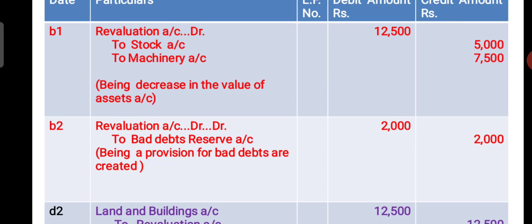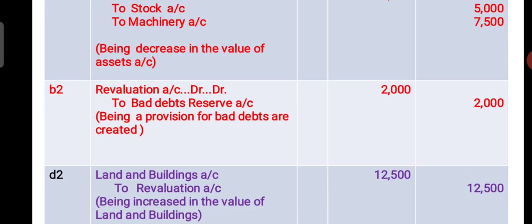What is that entry? B1, revaluation account debit, to stock account, to machinery account. So stock 5,000 rupees decreased, machinery account 7,500 decreased. Total of these two assets amount is 12,500. So being decrease in the value of assets. Next, okay children, the B point here, you should not consider, wrongly it is taken.